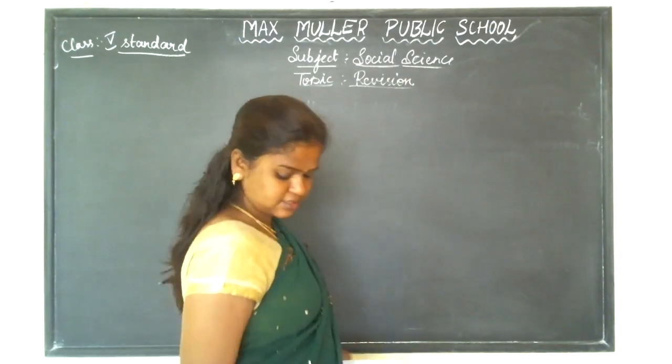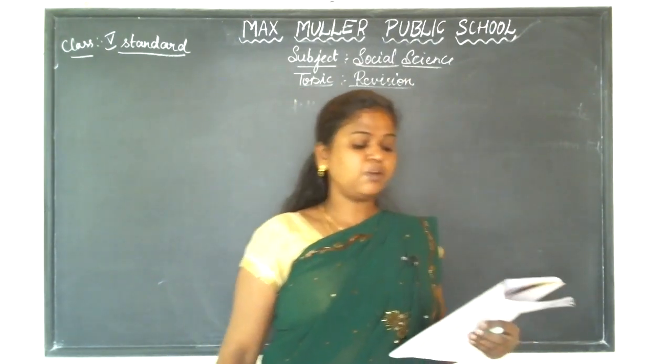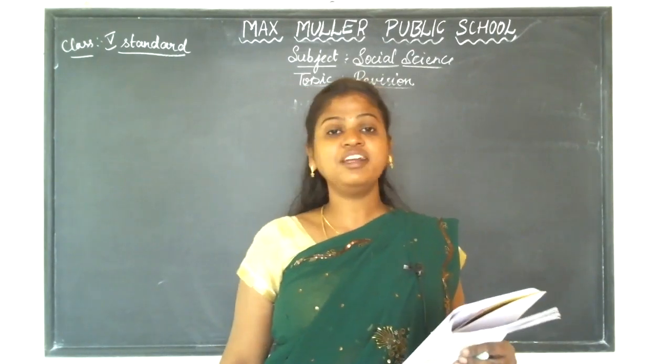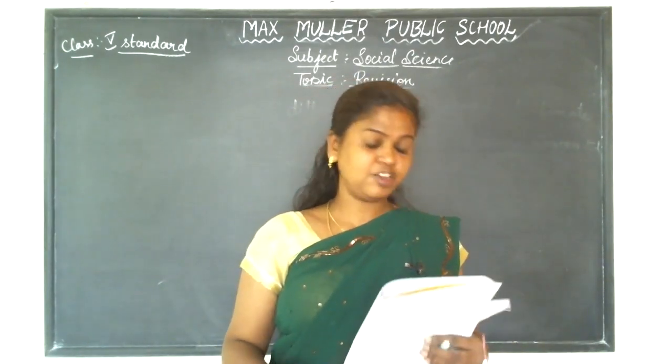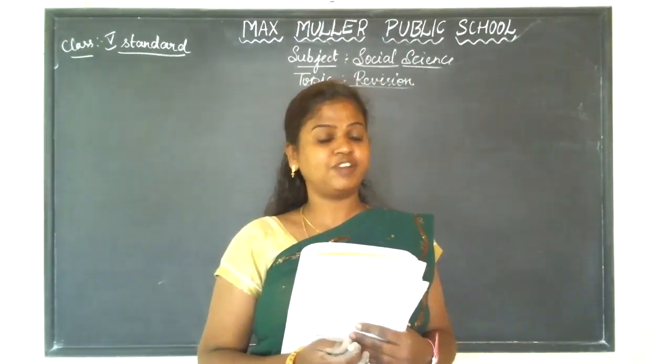And the last question is, name some of the trees found in the equatorial forest. So in the equatorial forest, which are the different trees which we can find here?